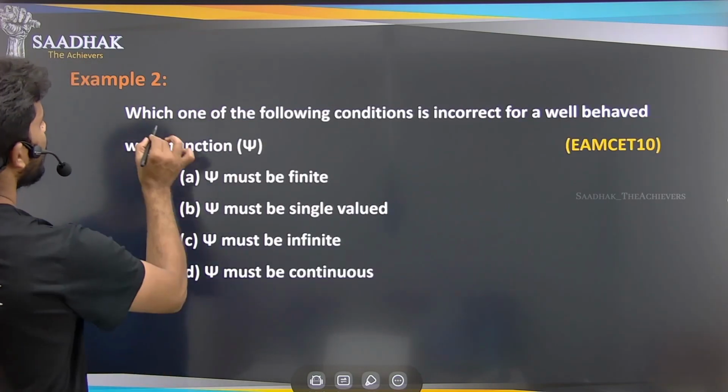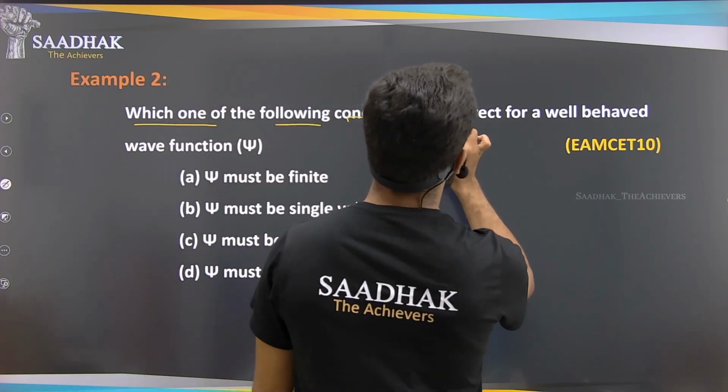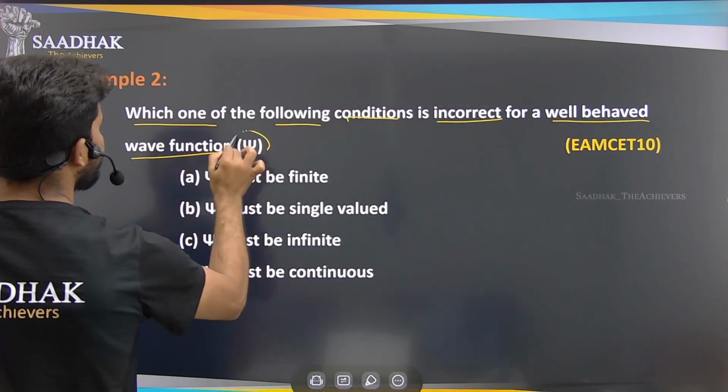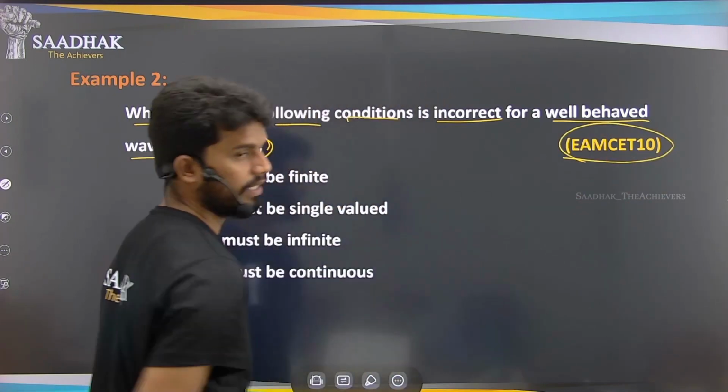So second question: which one of the following coordination conditions is incorrect for the well behaved wave function psi? This question was asked in the MSET 2010, okay.